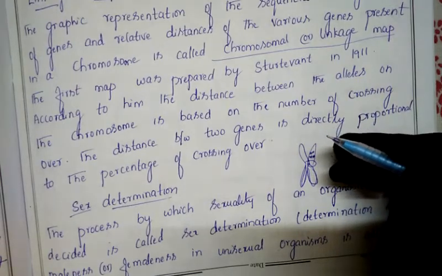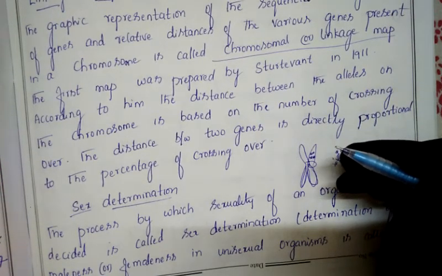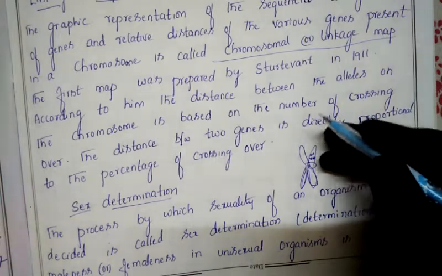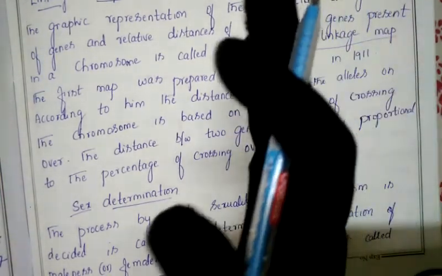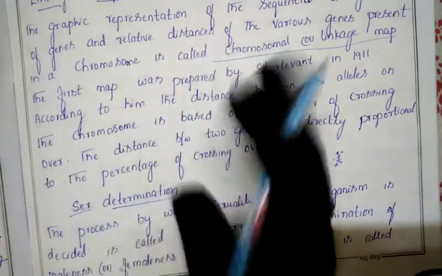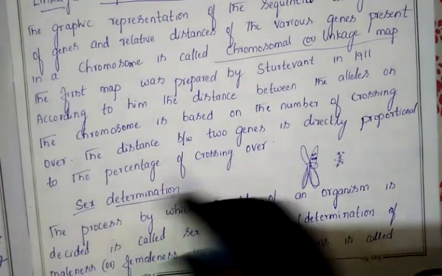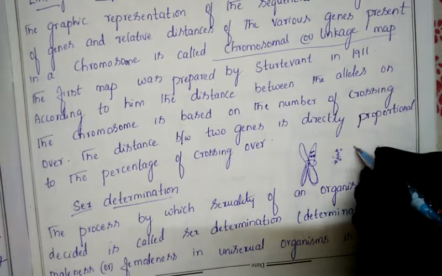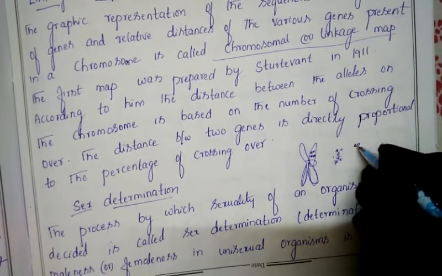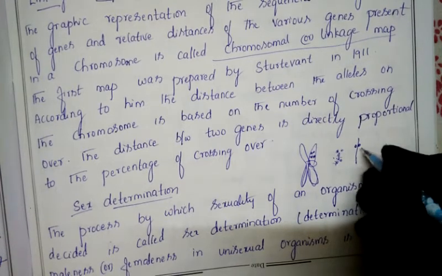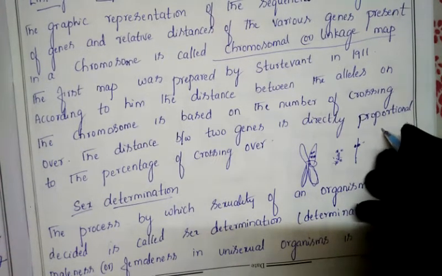As I said, there is incomplete linkage and complete linkage. In incomplete linkage, the genes sit far apart, so there is a chance of breakage. As they get broken, it may lead to new combinations. Whereas in complete linkage, the genes are present close to each other, as I explained in my previous class. So there is no chance of breakage. As they do not break, the same genes will be exhibited in the next generation.